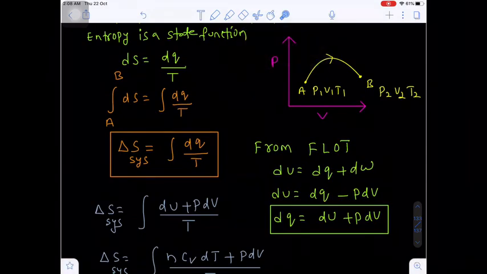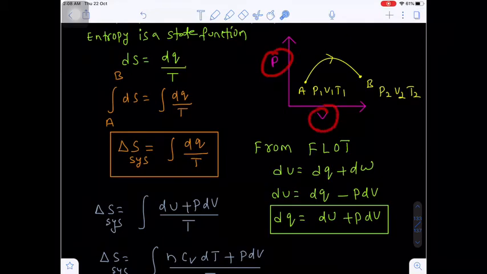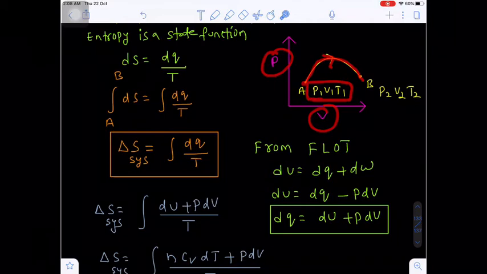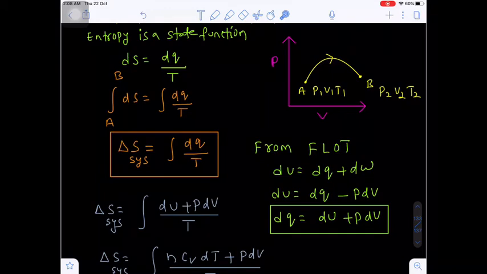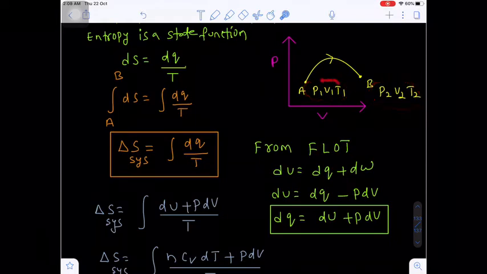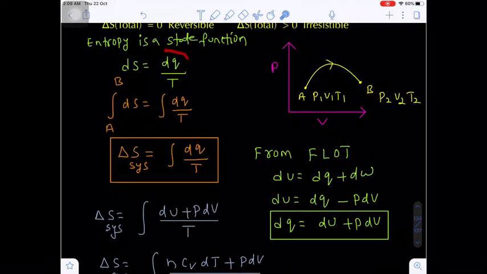So how to calculate the change in entropy in a given process? Let's suppose I am taking the PV graph. Let's suppose the system is at a point A, now it is moving to a point B through this path. The initial conditions of pressure, volume, temperature are P1, V1, T1, and the final conditions are P2, V2, T2. So here all three parameters may change. Otherwise, if the temperature is constant, pressure and volume change. If the volume is constant, pressure and temperature change. If the pressure is constant, volume and temperature may change. But we are taking pressure, volume, temperature, all these state variables changing.